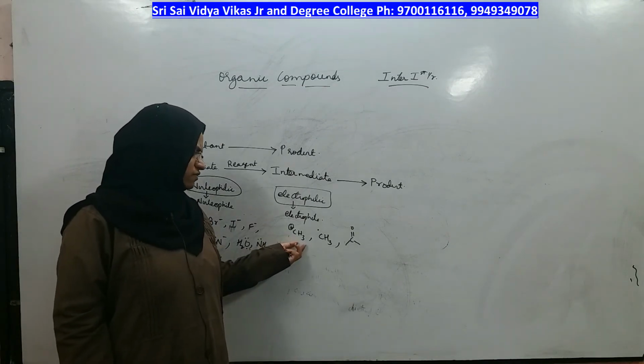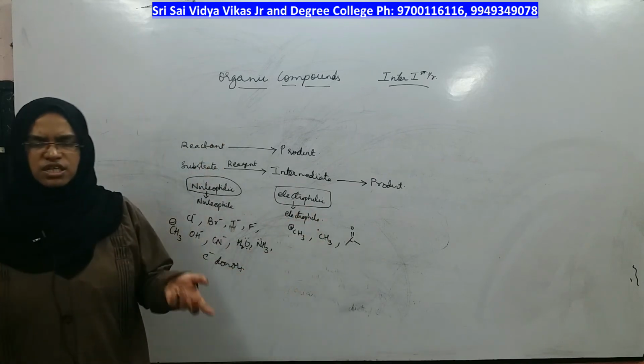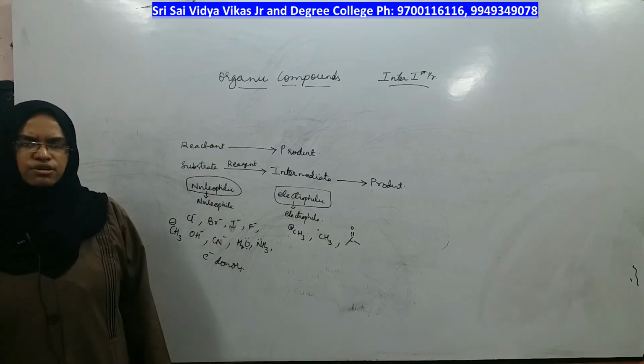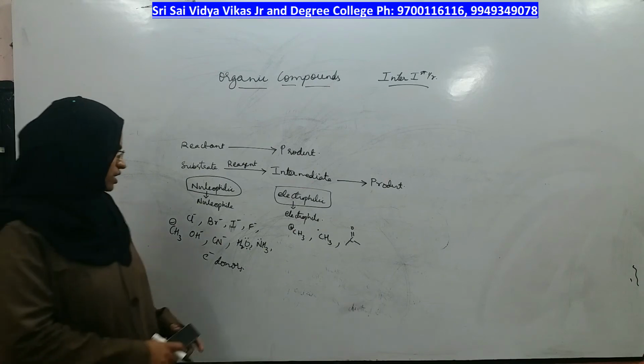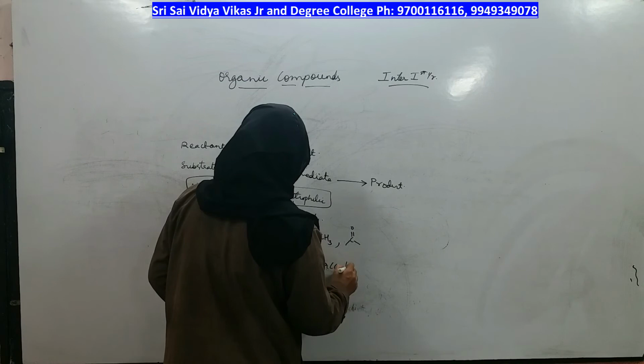If electron deficiency is present, they will readily accept electrons from others, so they are called electron acceptors.